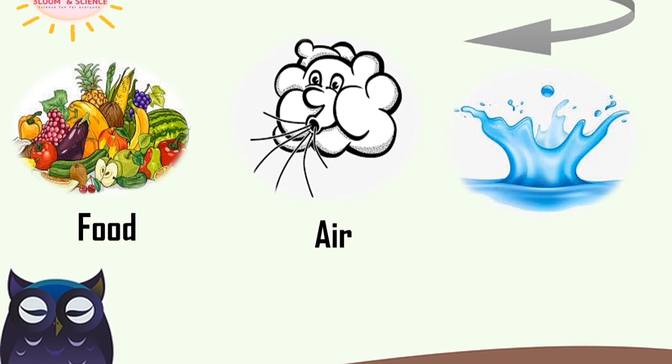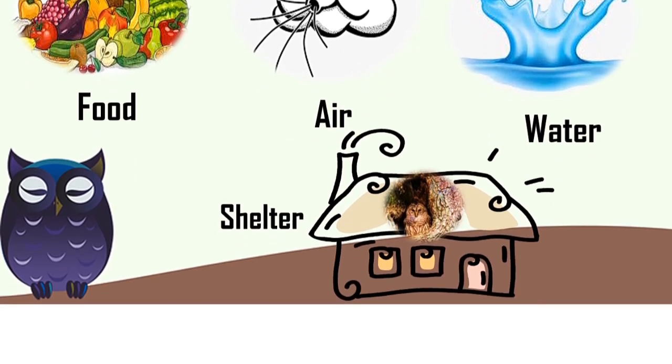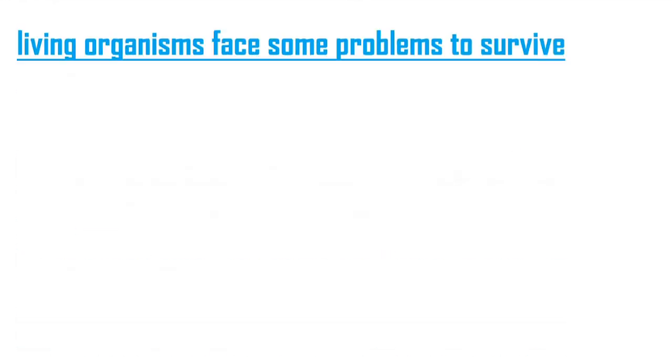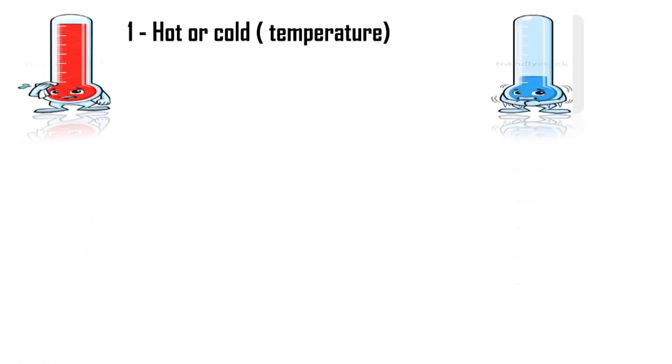But living organisms face some problems to survive and reproduce, like hot or cold temperature, high or low temperature, and the amount of food, less food or more food, the amount of water, and shelter. All these problems face humans to survive and reproduce.